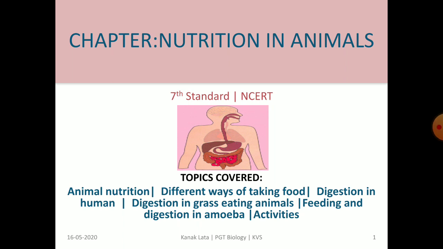Today, in this online session, I am taking topics of chapter Nutrition in Animals of 7th standard on the demand of a few students. So, we will discuss animal nutrition, different ways of taking food, digestion in human, digestion in grass eating animals, feeding and digestion in amoeba, and several activities related to this. So let us start, children.